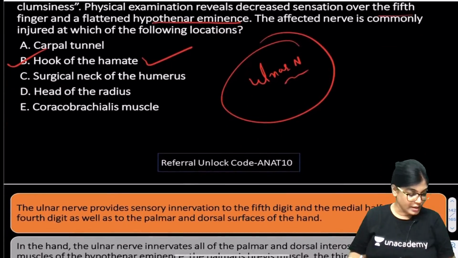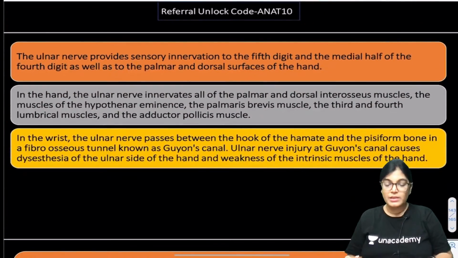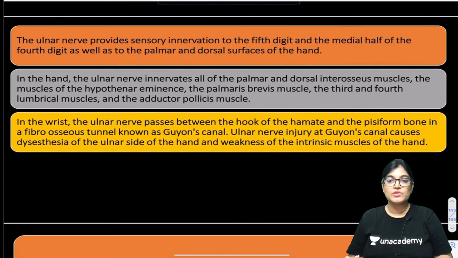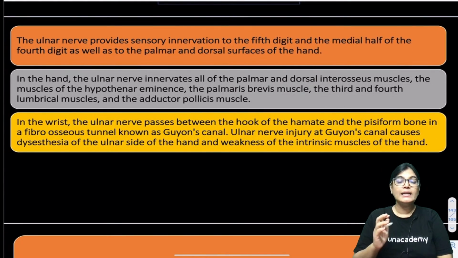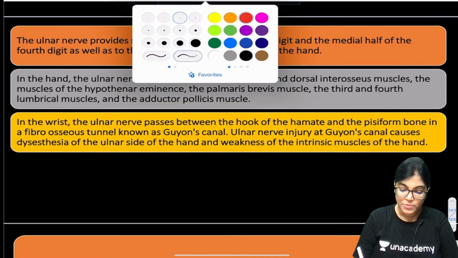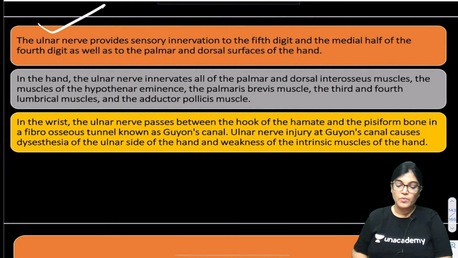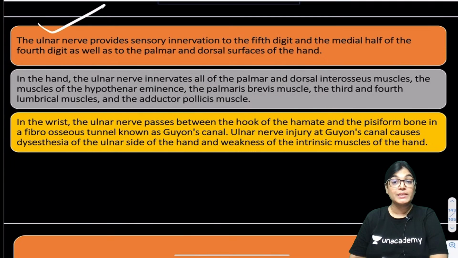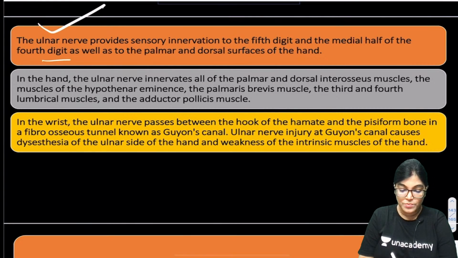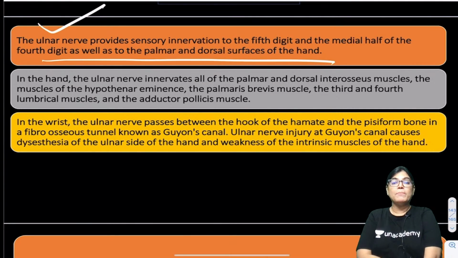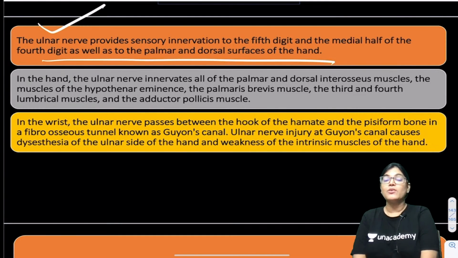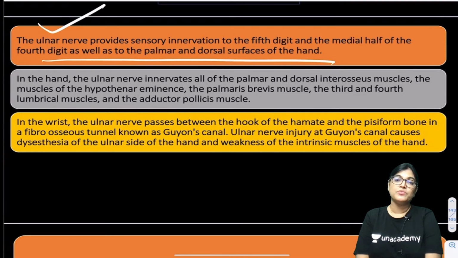Okay. Yes, Dipti. So, I have highlighted the key points which were mentioned. The ulnar nerve provides sensory innervation to the fifth digit and medial half of the fourth digit, also the palmar and dorsal aspect of the hand. So, both palmar and dorsal aspects of the hand on the medial side get innervation from the ulnar nerve. So, yes, ulnar nerve is involved, that is clearly marked in the MCQ.